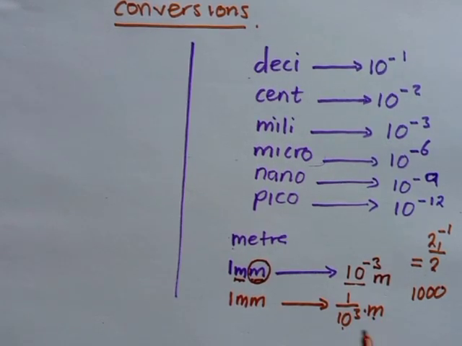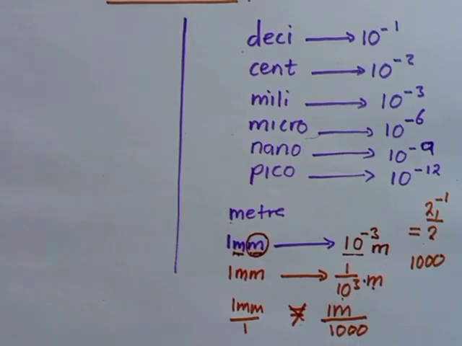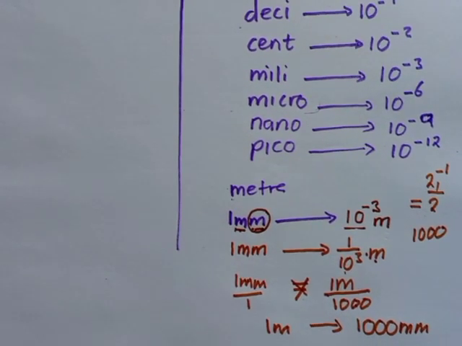So what we are going to do is this. We write a single millimeter and equate it to a single meter divided by 1000. Then if you do some multiplications, we end up with a single meter being the same as 1000 millimeters. When it comes to doing conversions, we normally use the same scenario.